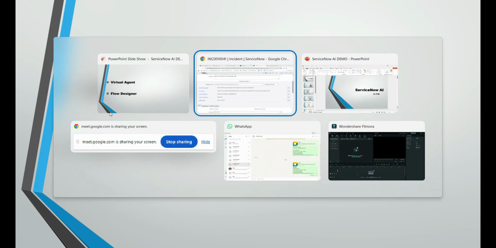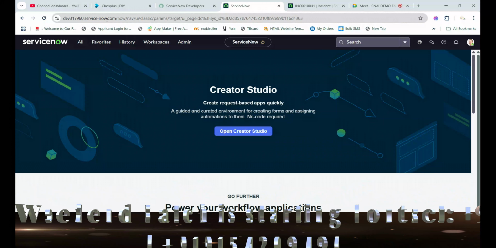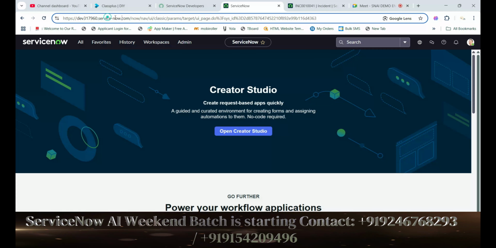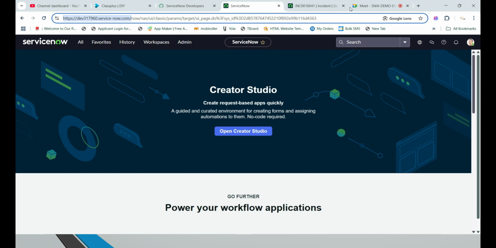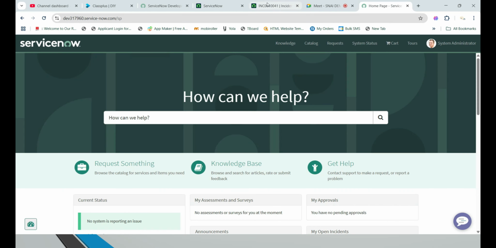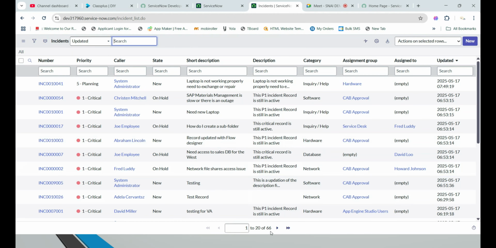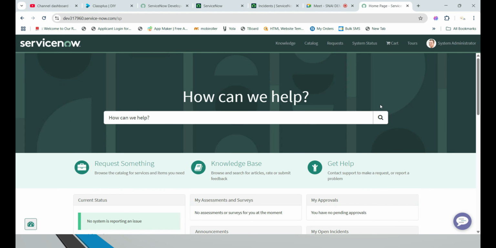Okay, so for this reason, I'll move to our ServiceNow application, and now in our service portal area. When I open the service portal, first of all I'll show how many incident tickets are there. As of now, 66 incident tickets are there.